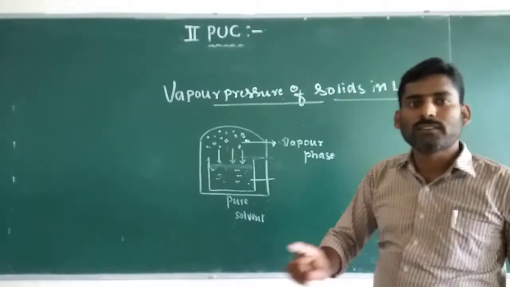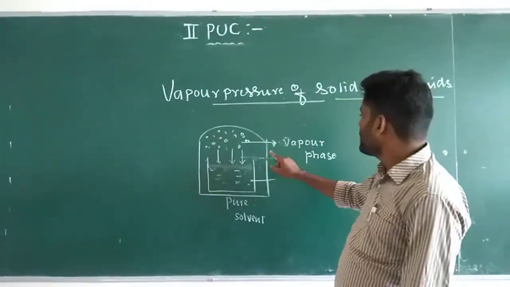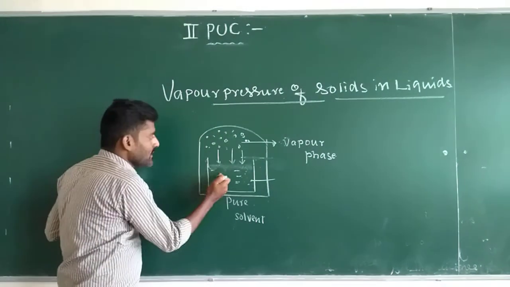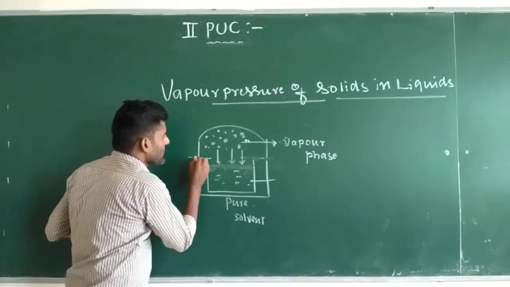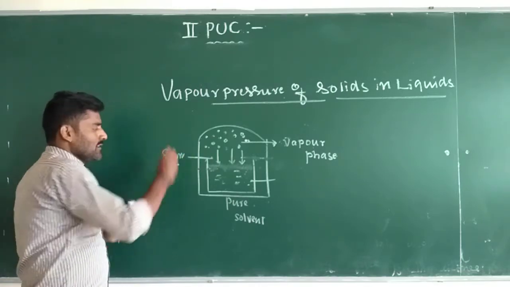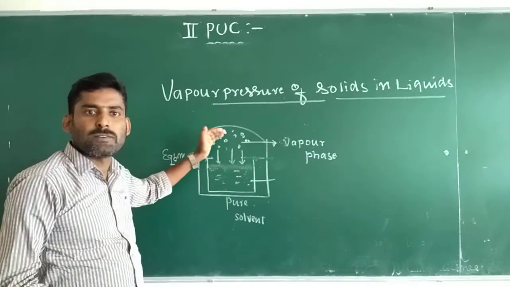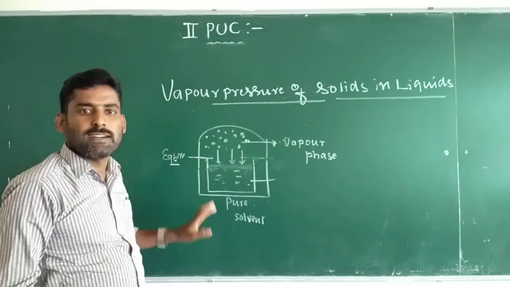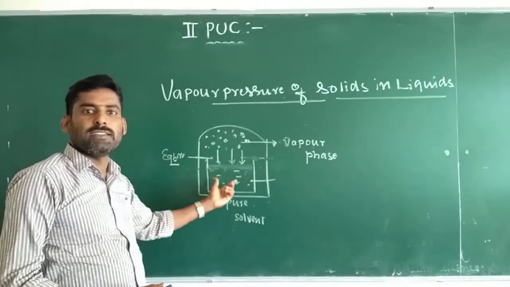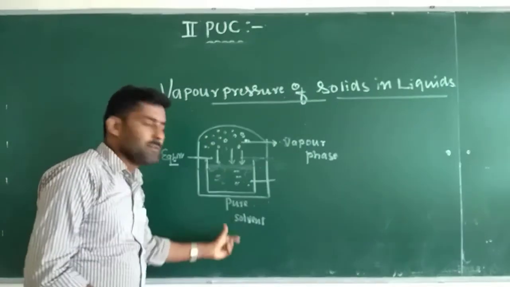This is possible only when there is equilibrium between the vapor phase and the liquid phase. In the pure solvent the pressure exerted by the vapors is more, because the entire surface of the solvent is covered by only one type of molecules, that is, solvent molecules.